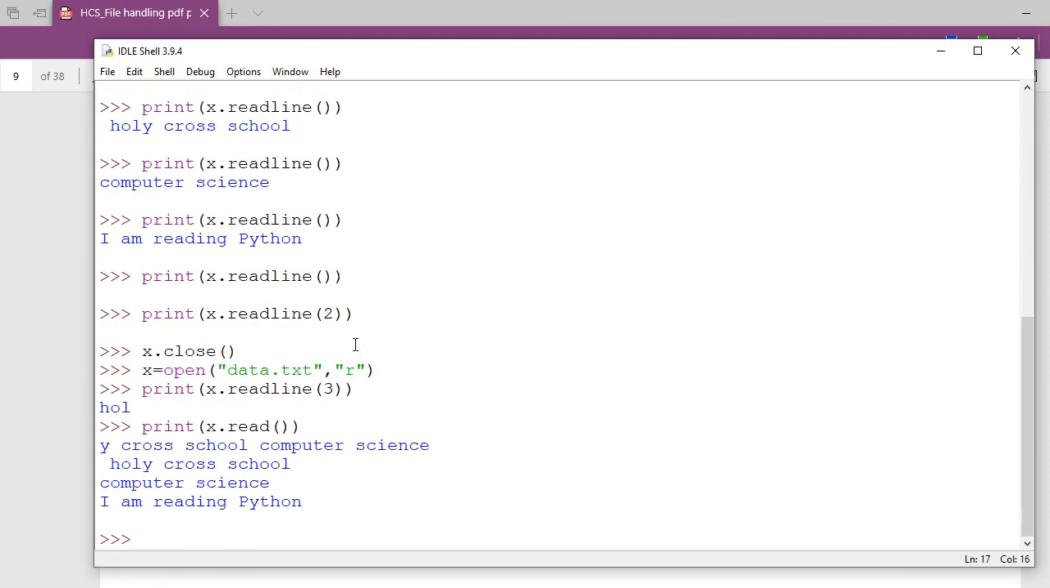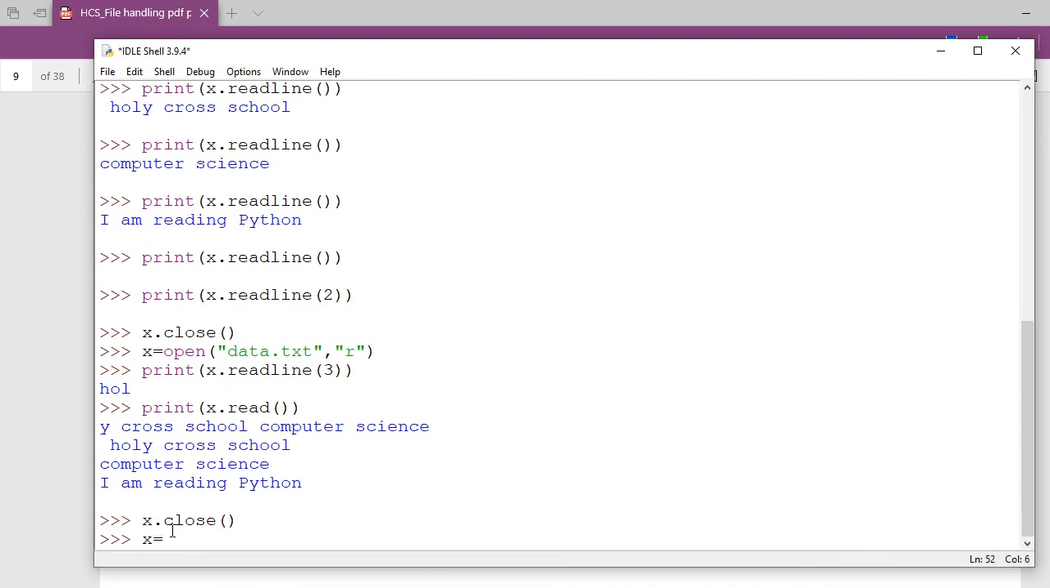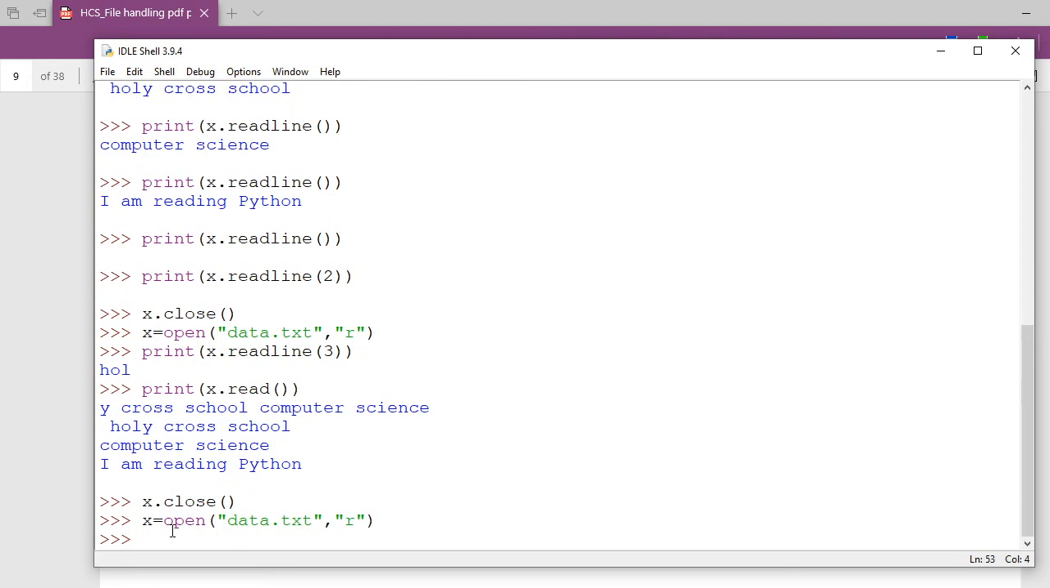Okay. So next I'm going to write x dot close. Done. Again I am typing x equal to open. See the third method of printing. Then I write data dot txt, and I am going for read mode. Now we have seen first what the reading command read is: it is going to read the whole file. If you do not supply the number of characters, it is going to read your whole file, and if you supply a number of characters, it will print that many characters.